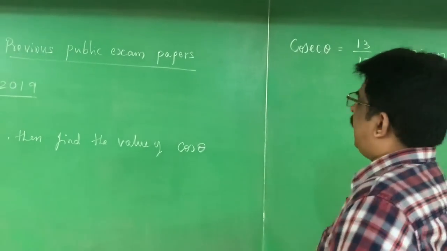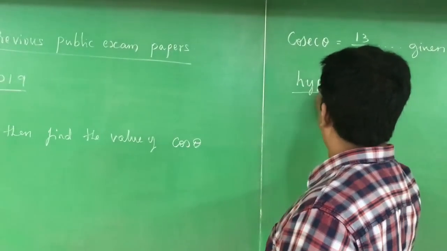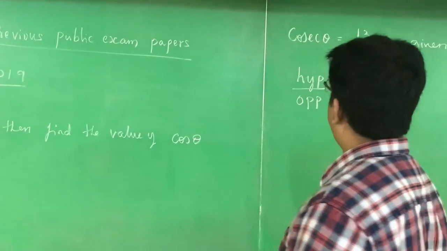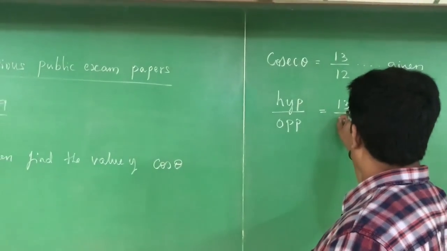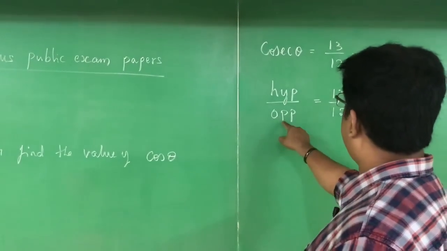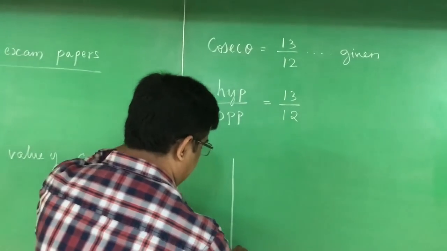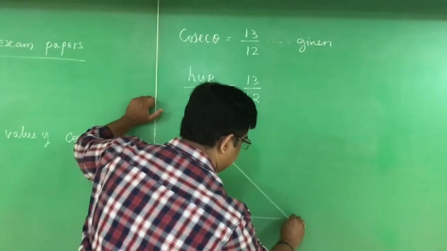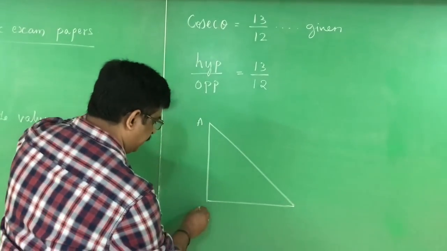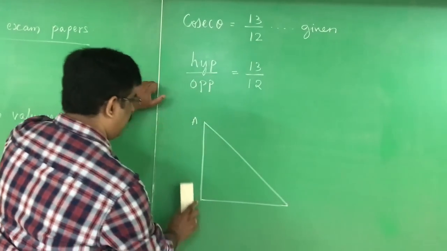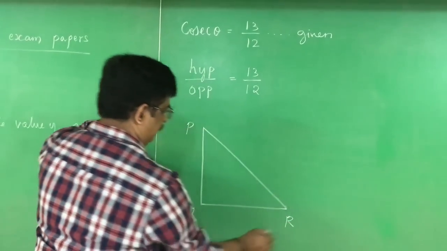What is cosecant theta? Cosecant theta is the ratio of hypotenuse by opposite. It is the reciprocal of sin theta, which is equal to 13 by 12. The ratio of the sides, hypotenuse and opposite, is 13 by 12. Now I write a right angle triangle. Since only theta is given, I can write any name, ABC or PQR. This time I write PQR.